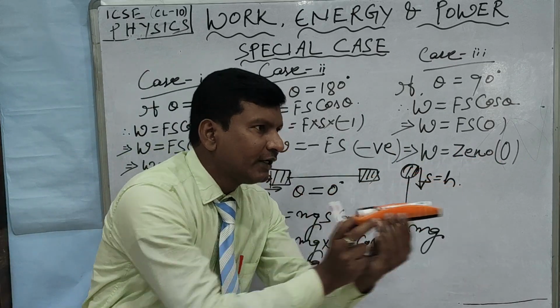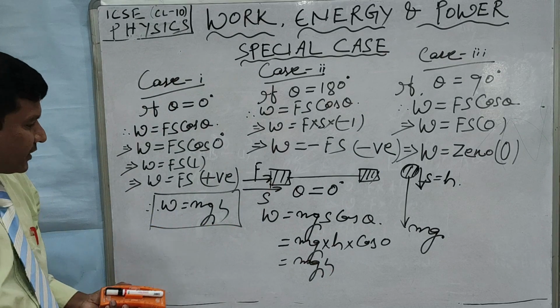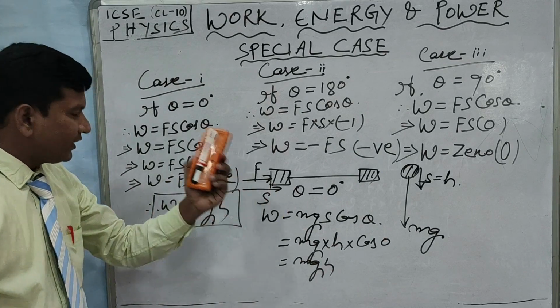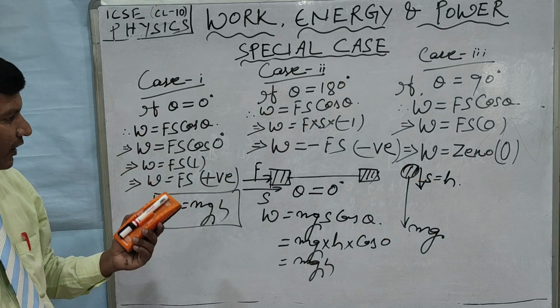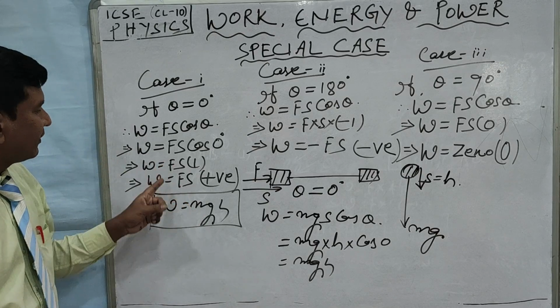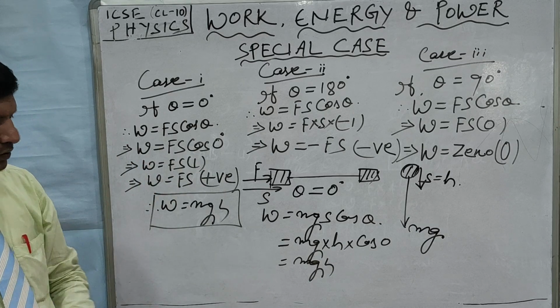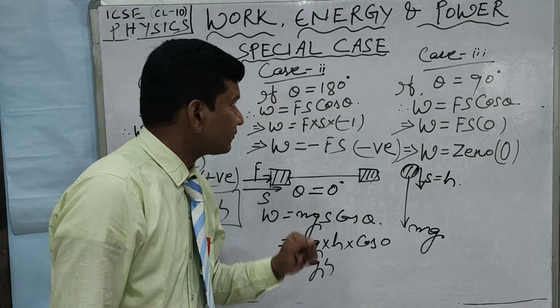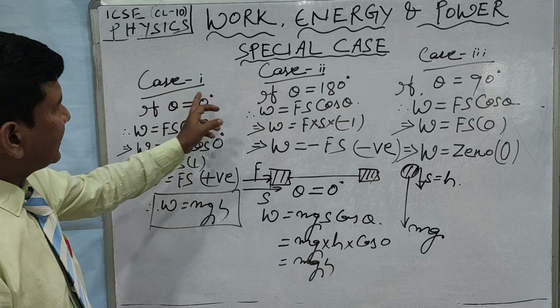So at this moment the work done by me is maximum, or positive, that is W is equal to F into S.